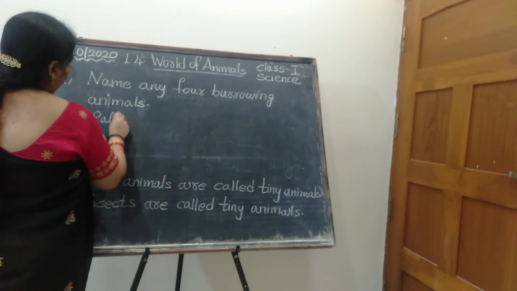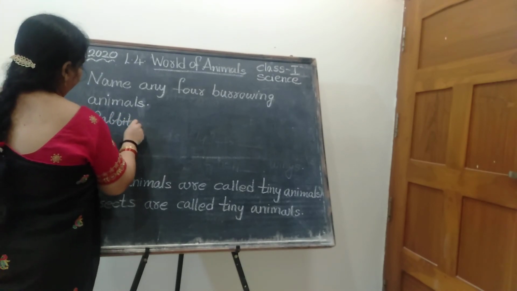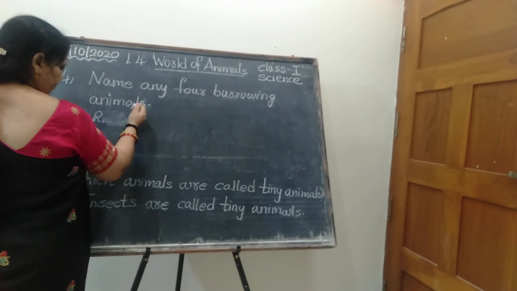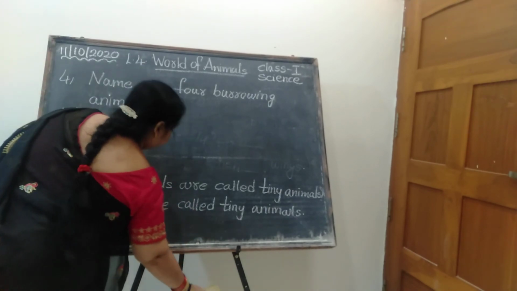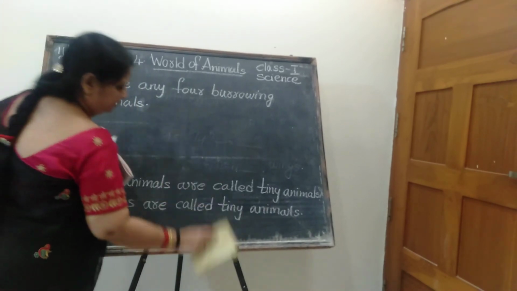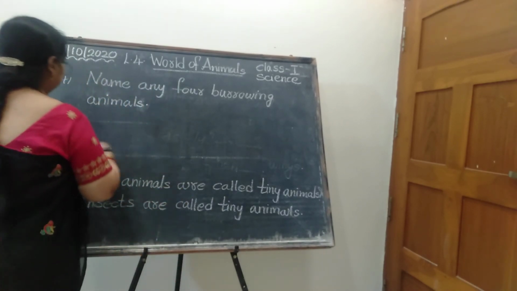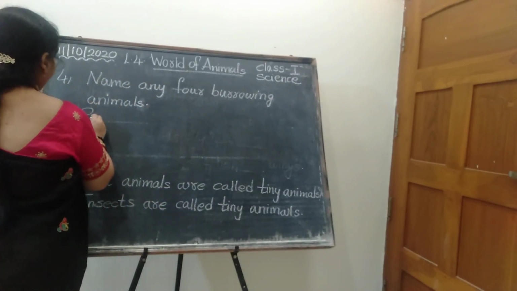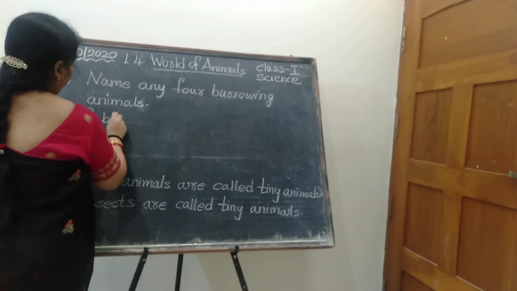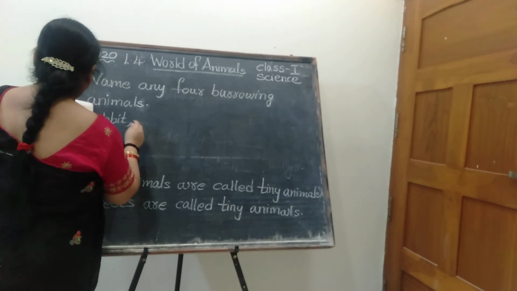Start with the rabbit. First one, example. So teacher won't start with the cursive. Rabbit. Second one, mouse.